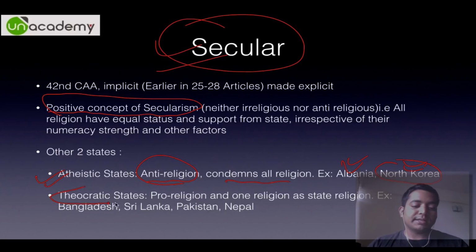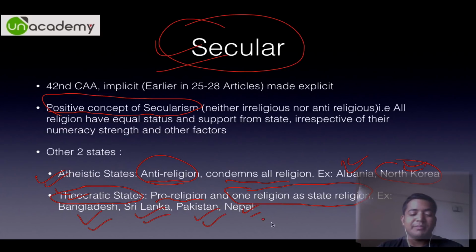Then there are theocratic states. They are pro-religion and they introduce one religion as a state religion. You all would be knowing all the neighbors of India like Bangladesh, Sri Lanka, Pakistan, Nepal, include Burma also in this list. So all of them have one state-sponsored religion. They might say that all the religions can be practiced, but the state has a religion, like Pakistan has Islam and so on.